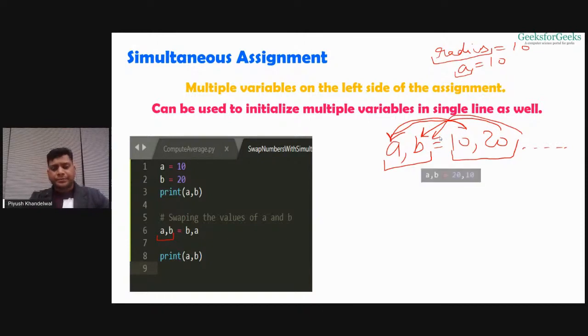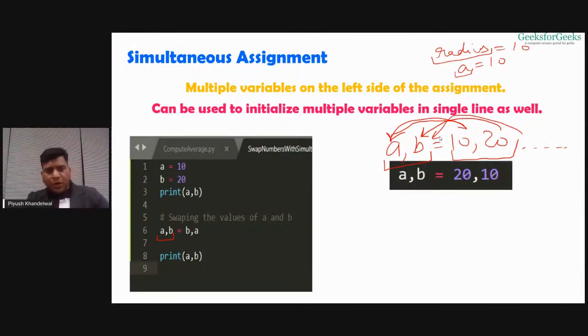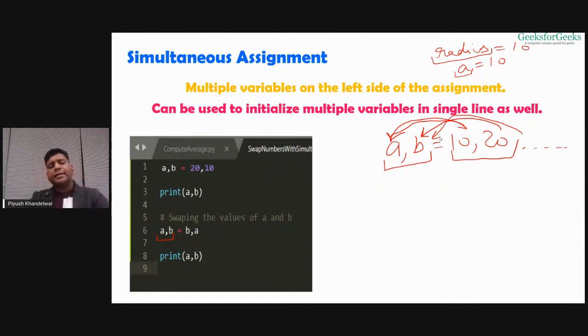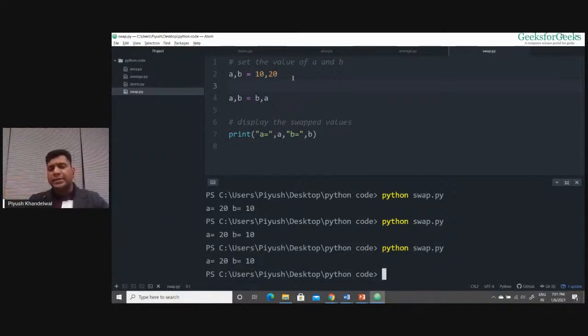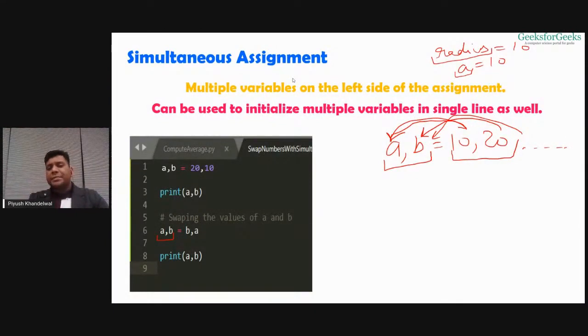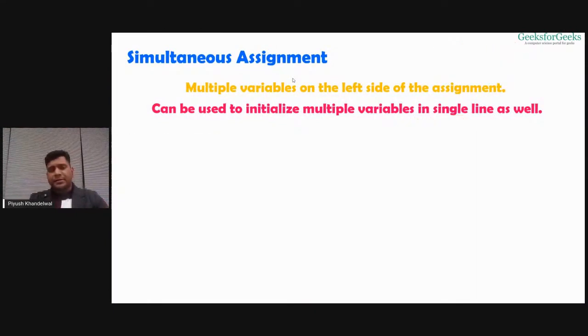So here when I write, so there is something wrong. It has to be a comma b equals 10 comma 20, and when I write this, it will assign 10 to a and 20 to b, right? So I showed you, we can do this. Now if I run this program, you'll see it works the same way. There is no difference. But instead of initializing two variables in two lines, I am able to initialize two variables in a single line only.